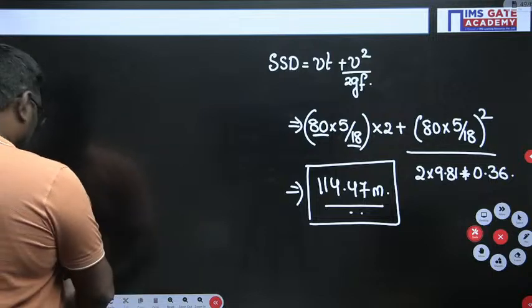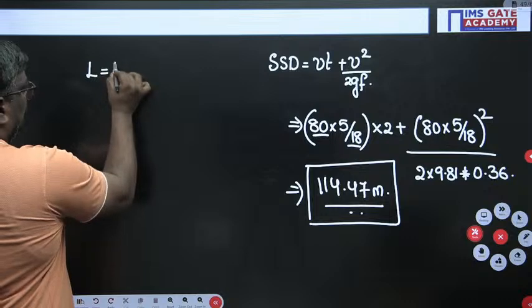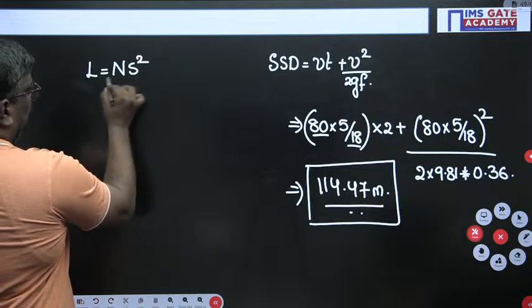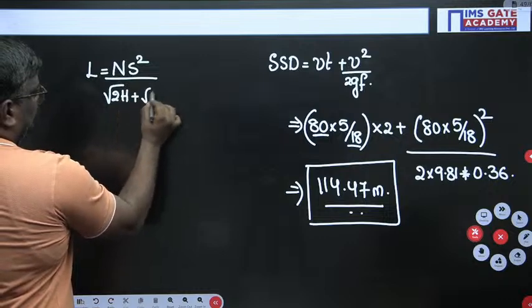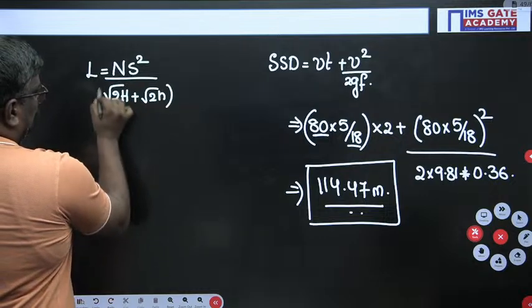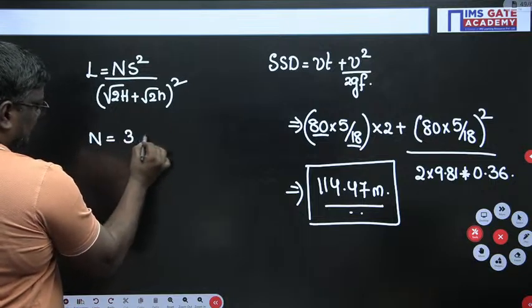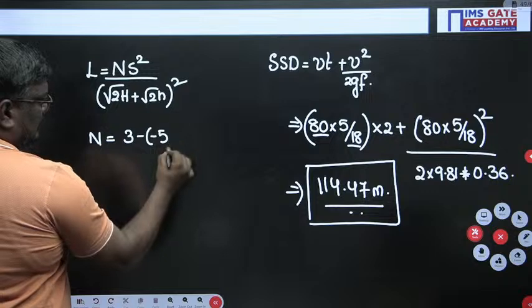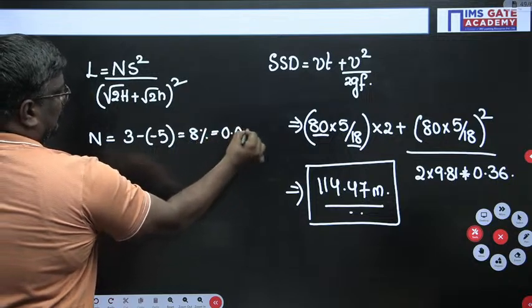After that, see students, to find the length of the curve, we assume L is equal to NS square upon root 2H plus root 2h whole square. N is the algebraic difference between the grades, that is 3 minus of minus 5, which is 8 percent, so it will be 0.08.